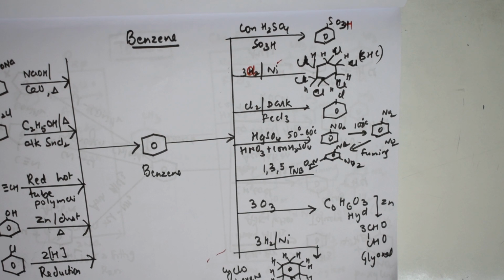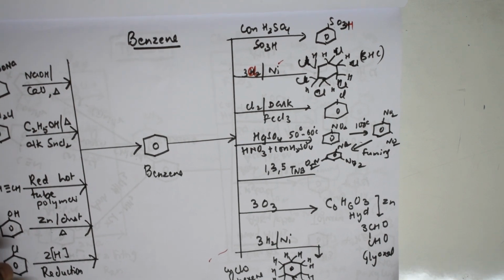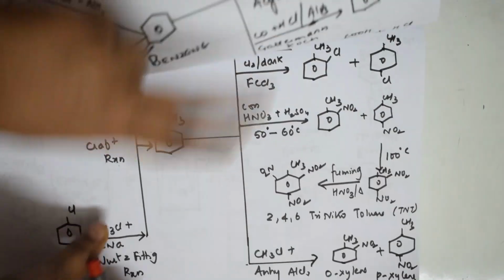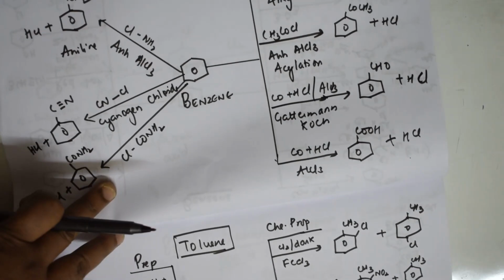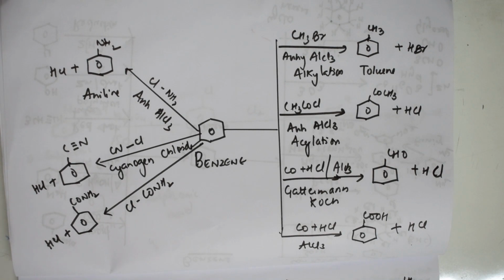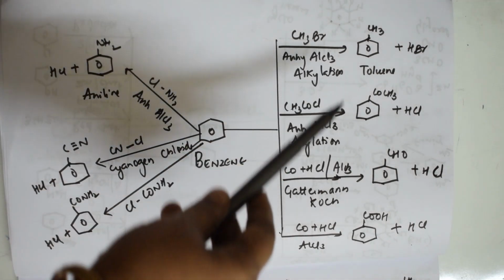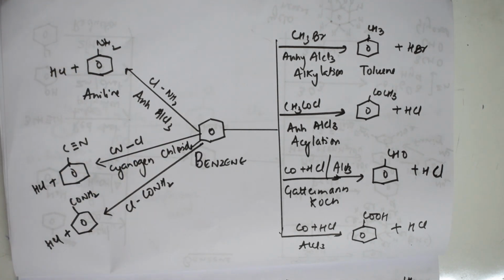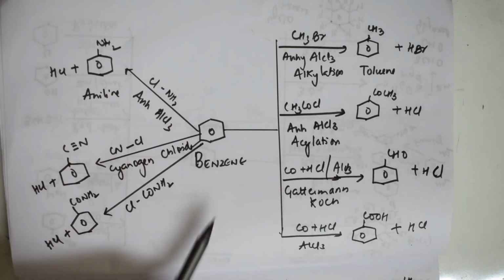So as I said, maximum reactions, if I have to tell you, everything is covered in this video, right students? Nothing to search for, all of you. Further, let me take you to the next one. Further, benzene, you still have reactions. Just check, you still have reactions in this. You can also convert benzene to all of these. Further, benzene can be converted into aniline. It can be converted to benzonitrile. It's also going to be converted into C6H5CONH2. So these are all the further conversions.